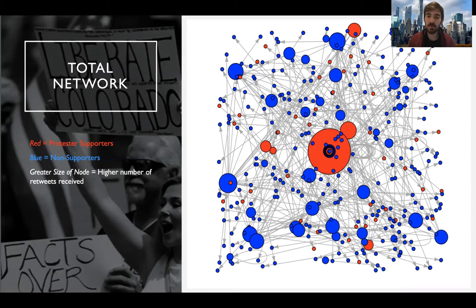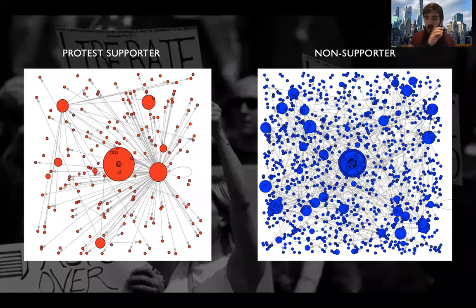So, that big red node in the middle was retweeted probably the most compared to the other nodes. And then this image just shows the differences, or we teased apart the two networks just to compare them visually. As you can see, the protest supporter network has fewer, bigger nodes, so a lower number of influential nodes, but those nodes do seem to be bigger in general, so they are more influential.